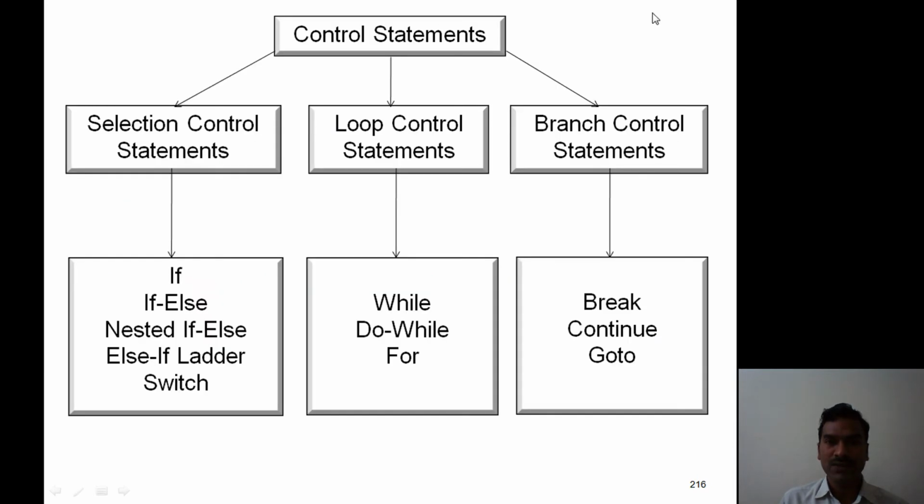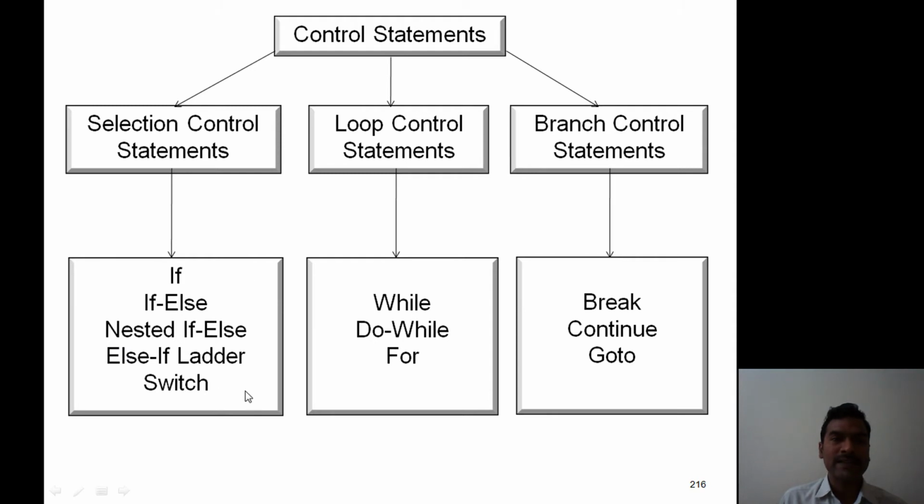Now this chart shows the various control statements. So control statements are classified into three types: selection control statements, loop control statements, and branch control statements. Here, if, if else, nested if else, else if ladder, and switch.